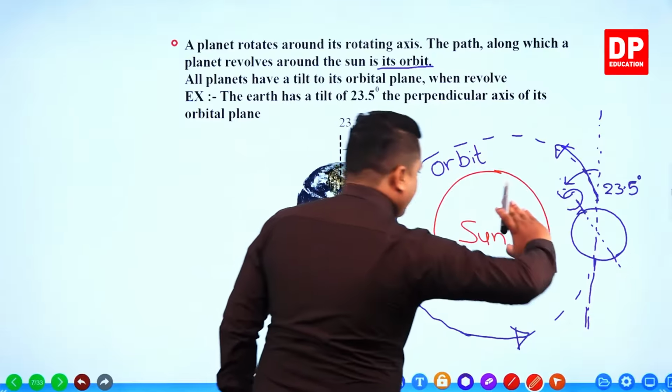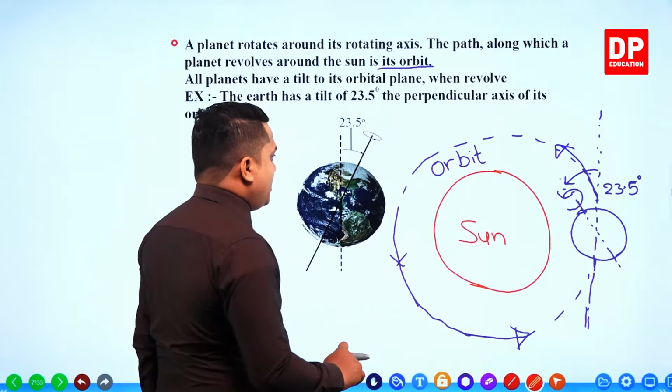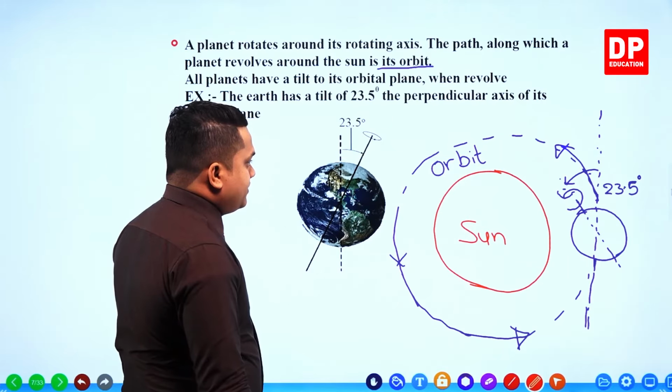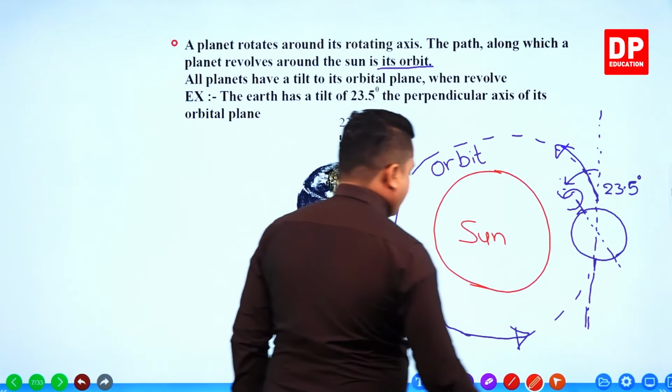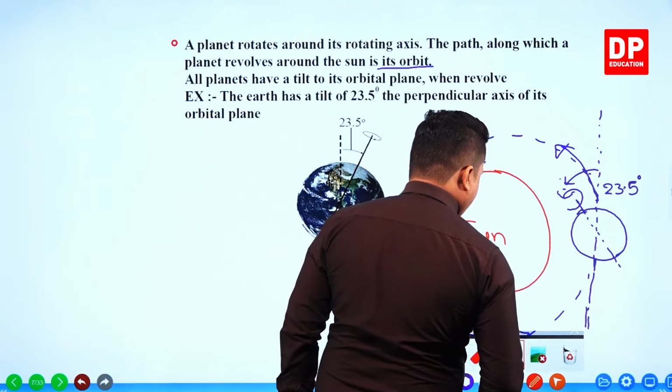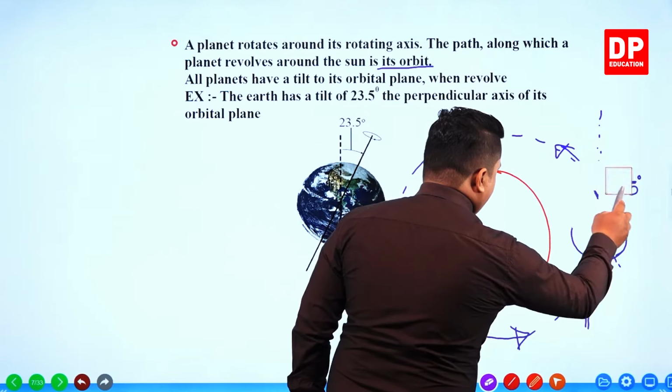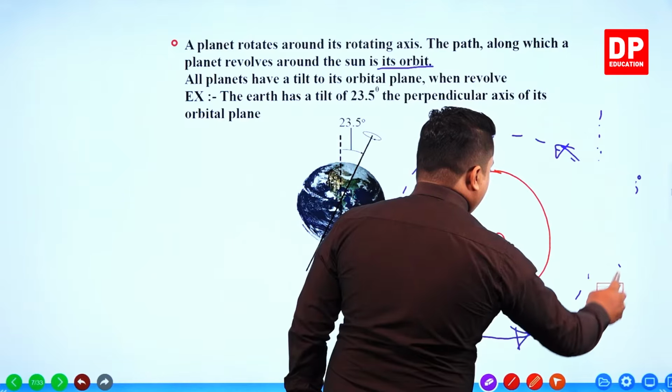Actually, it should be tilted the other way around, but I have drawn it like this. If you want, I can change the direction. It's very simple. So we'll change it so that you can get the exact idea very clearly.